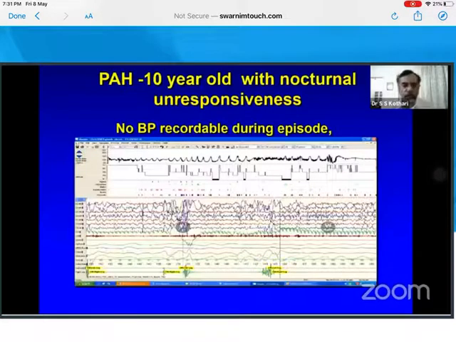A patient of PH treated as epilepsy because every night she would throw a seizure. When we did a polysomnography, we recognized that these are episodes of severe hypoxia in a PH patient. So after putting her on home oxygen therapy, these events completely stopped. So sometimes sleep apnea, sleep studies are also part of PH gathering.